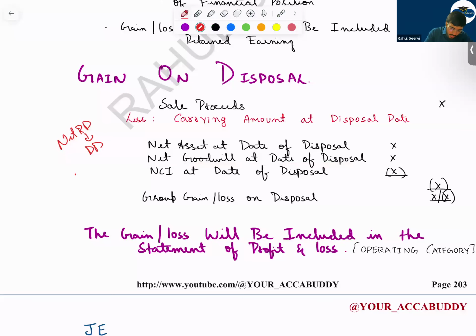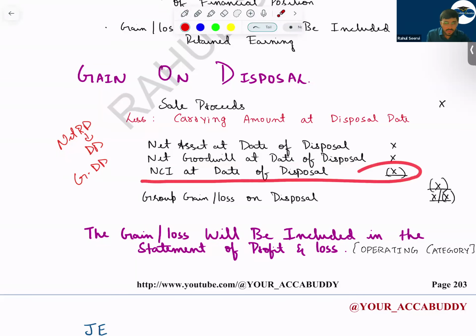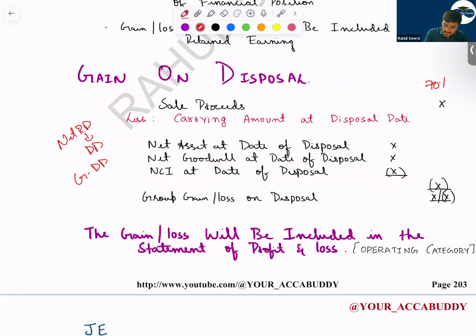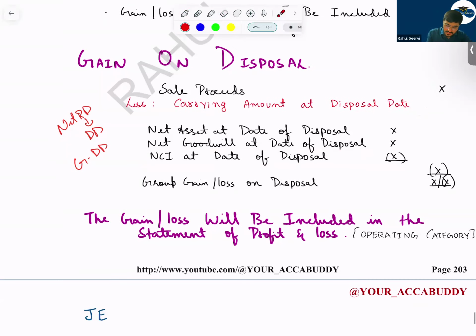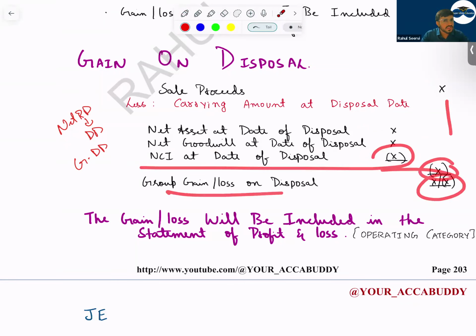You will take the value of goodwill also at disposal date. Then you will reduce the NCI at the date of disposal, because this is 70 percent while these both are 100 percent. We have to reduce the NCI part so that this also becomes 70% and the comparison is like with like. Understand? So you take the NCI at the date of disposal, reduce it, and you get the gain or loss on disposal.